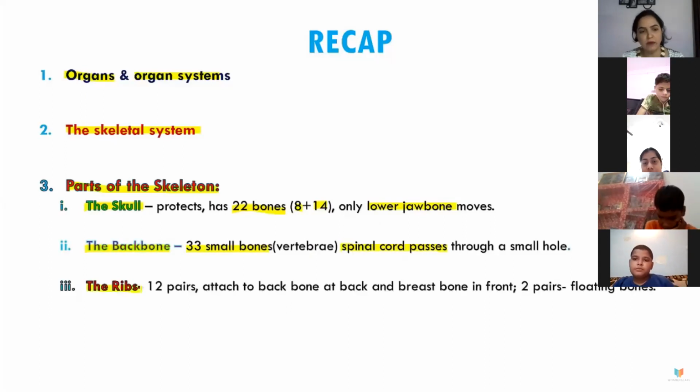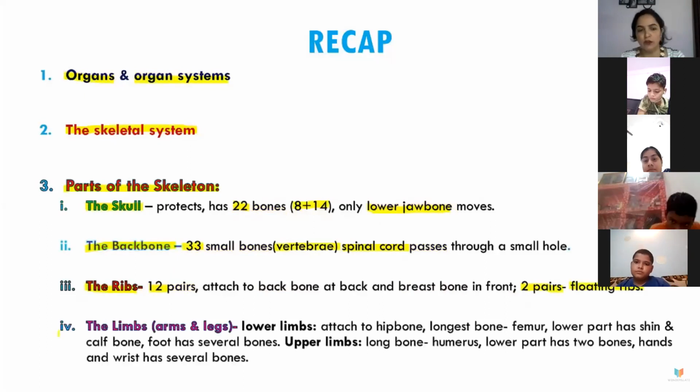Then we studied the ribs. There are 12 pairs of ribs, and they attach to the backbone at the back and the breastbone in the front. 2 pairs are the floating ribs, because they are not attached to the breastbone. At the end, we studied the limbs.